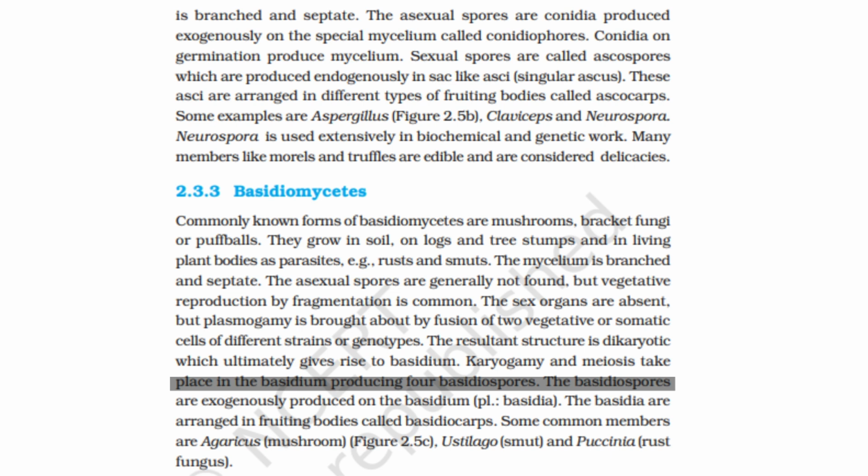The basidiospores are exogenously produced on the basidium, plural basidia. The basidia are arranged in fruiting bodies called basidiocarps. Some common examples are Agaricus (mushroom, Figure 2.5c), Ustilago (smut), and Puccinia (rust fungus).